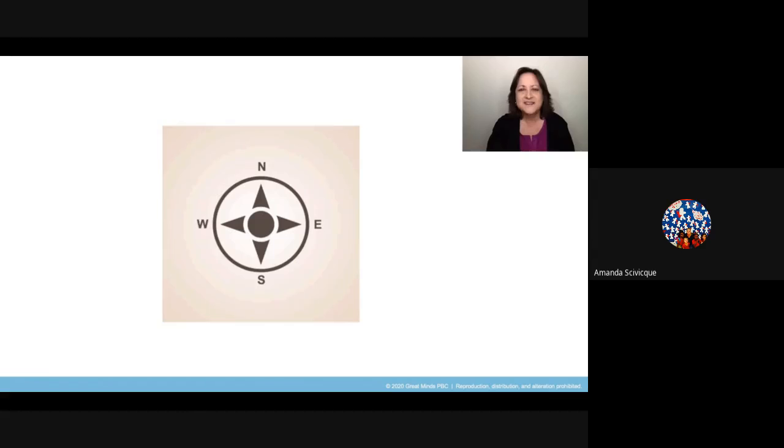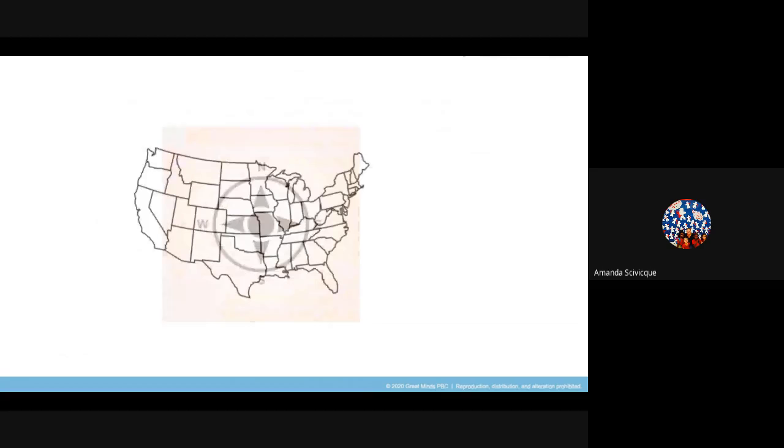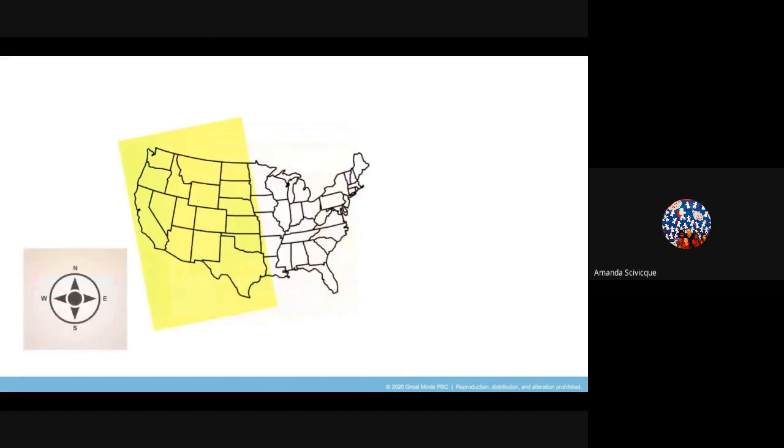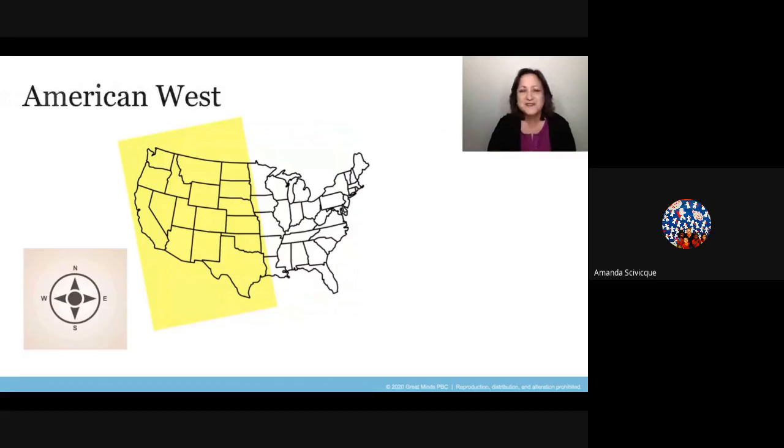W stands for west. West is a direction that we can travel. West is also known as an area in our country. The states highlighted in yellow are considered to be in the western part of the United States. People have been exploring the West for thousands of years. This module will introduce us to the history of the American West.